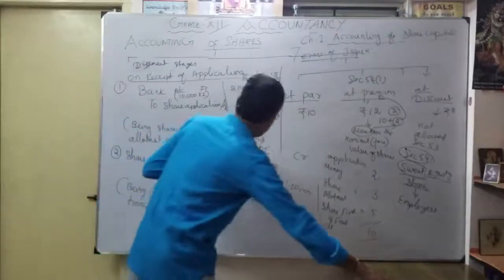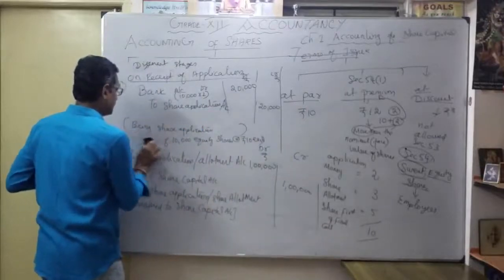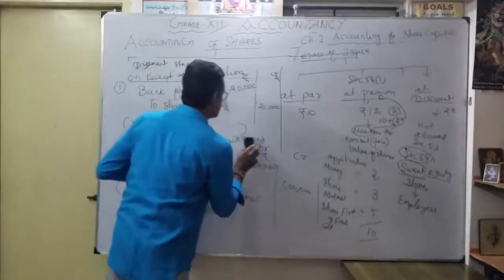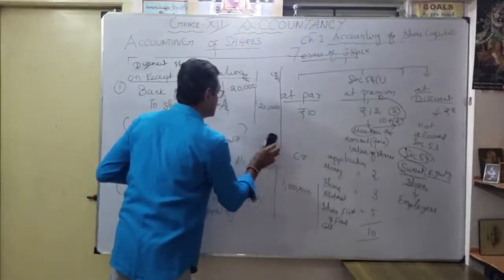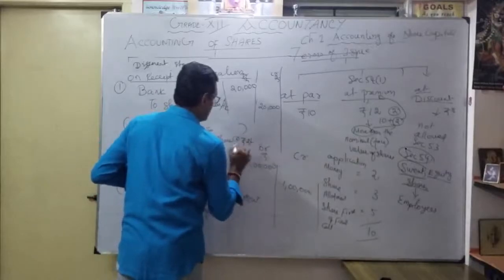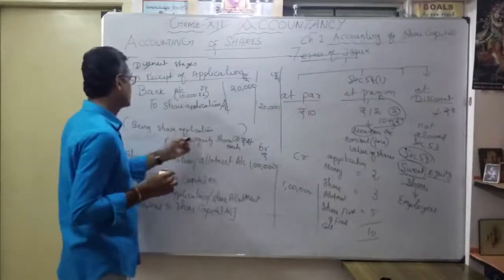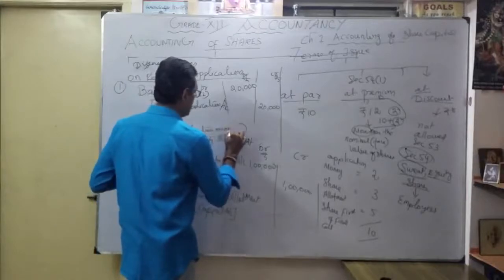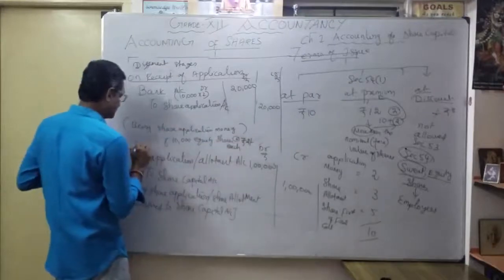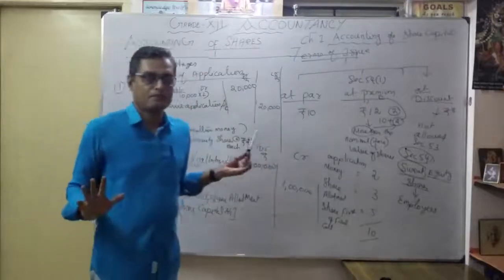Narration: being share application. Here share allotment won't come. So, share application of 10,000 equity shares at 2 rupees each. Being application money of 10,000 equity shares at the rate of 2 each received. That's your first entry. The first entry is very easy for the different stages.